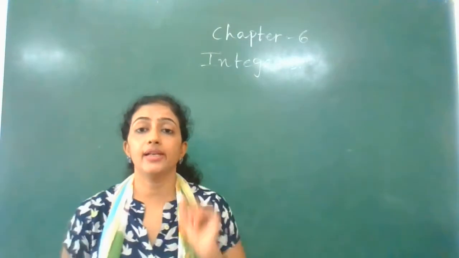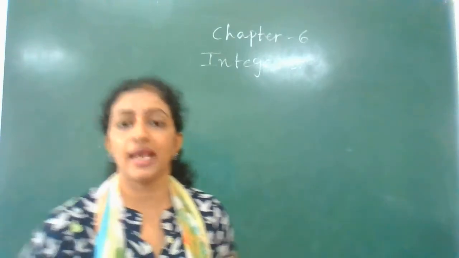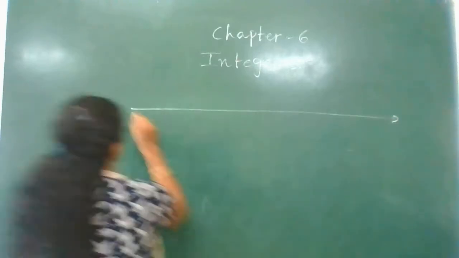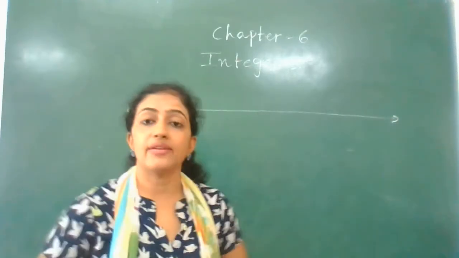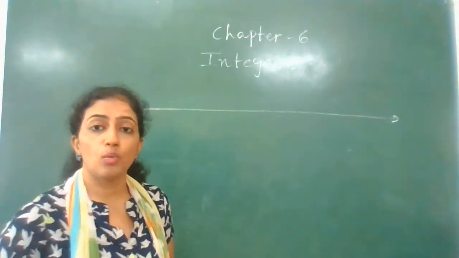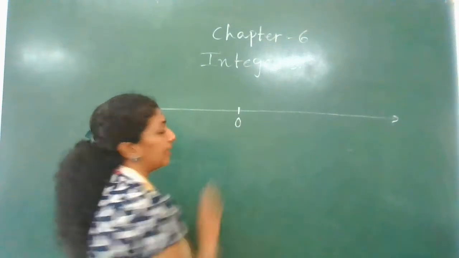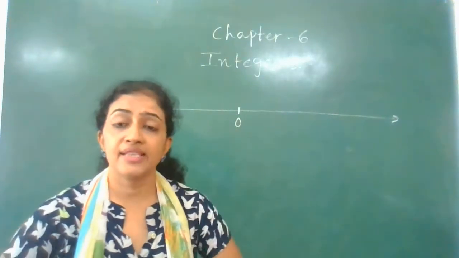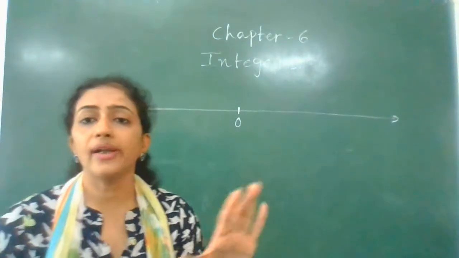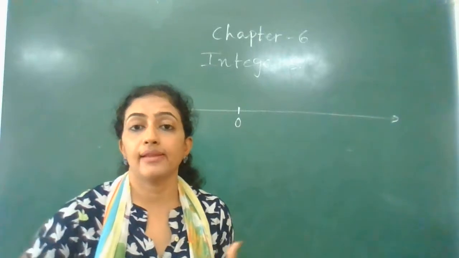Okay, the last set of numbers you have learned is whole numbers, right? So let us start understanding with the whole numbers. First of all, what I have to do is put 0 exactly in the middle. As I have said, 0 is the only number which does not have its opposite. Now let's understand the opposite.